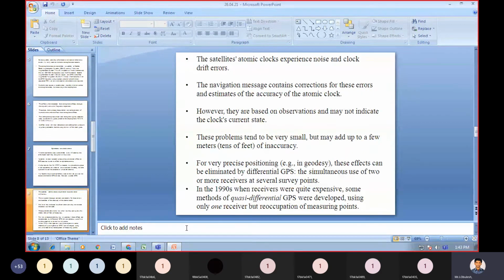The satellites' atomic clocks experience noise and clock drift errors.